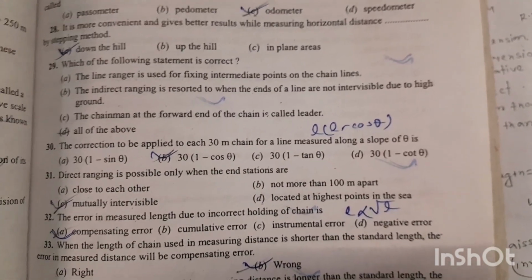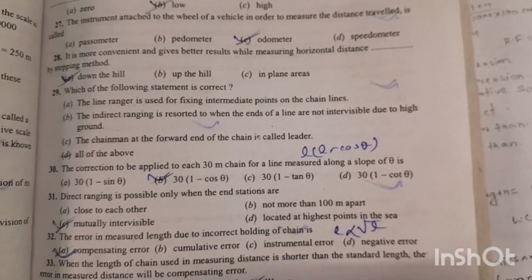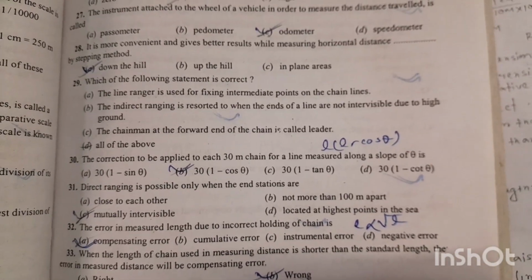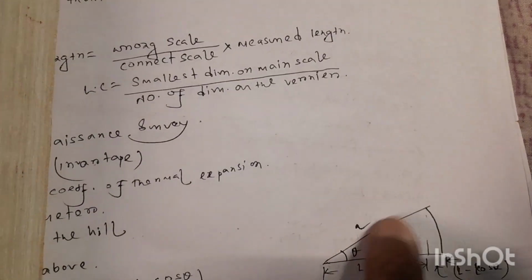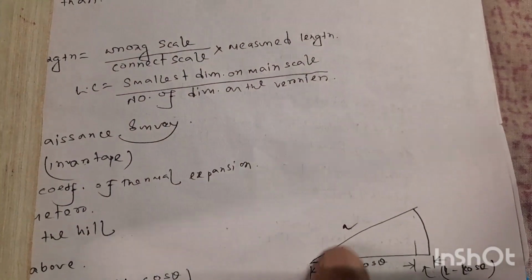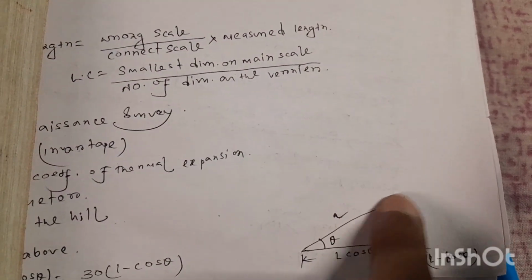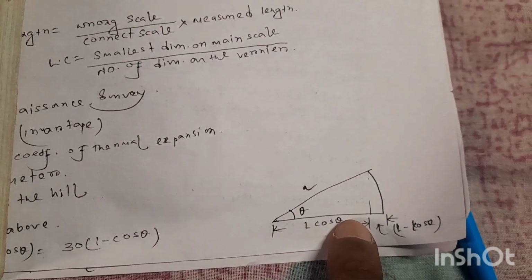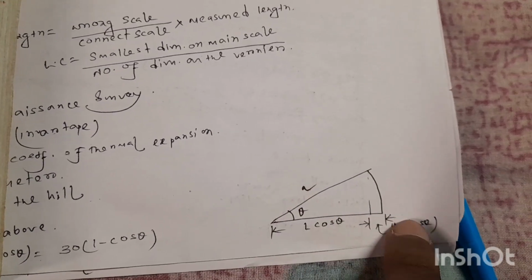Question number 30. The correction to be applied to each 30-meter chain for a line measured along a slope theta is L into 1 minus cos theta. So option number B is the right answer, 30 into 1 minus cos theta. Look at this figure. This is the slope of the ground and the length of this slope is L. But if this line is straight, then it will be L cos theta. So the actual correction will be L minus L cos theta.